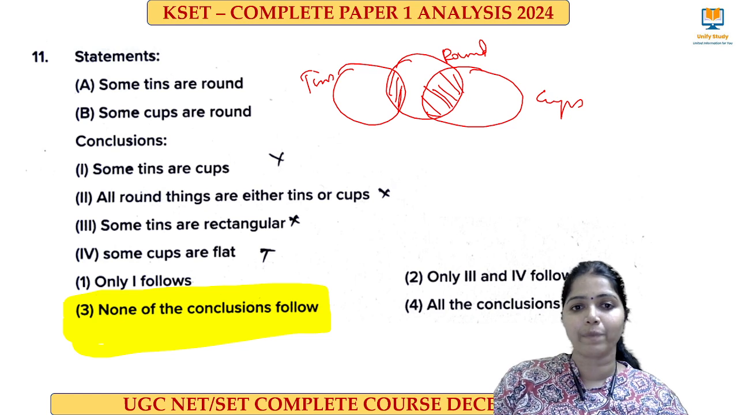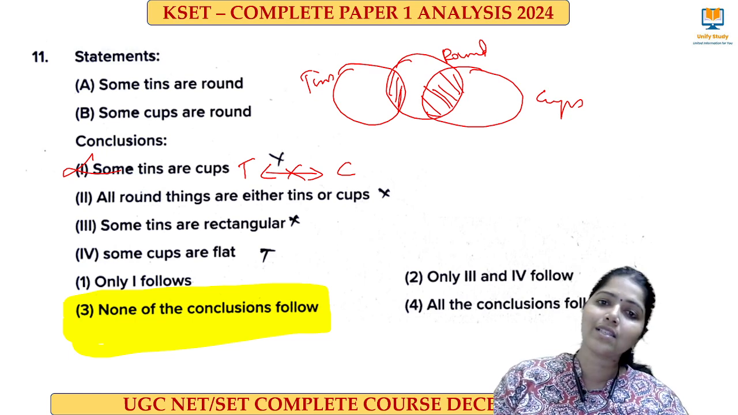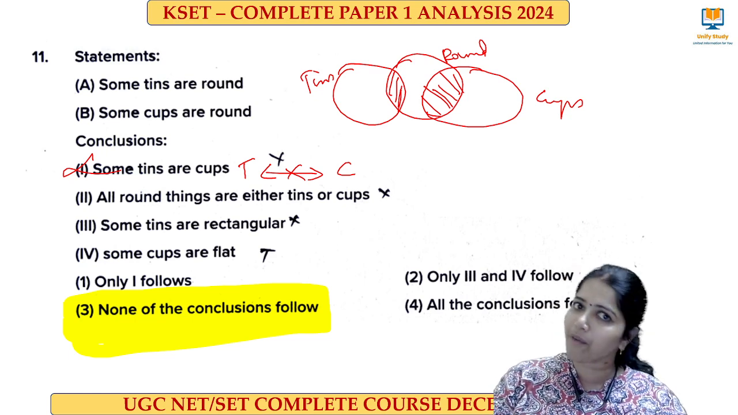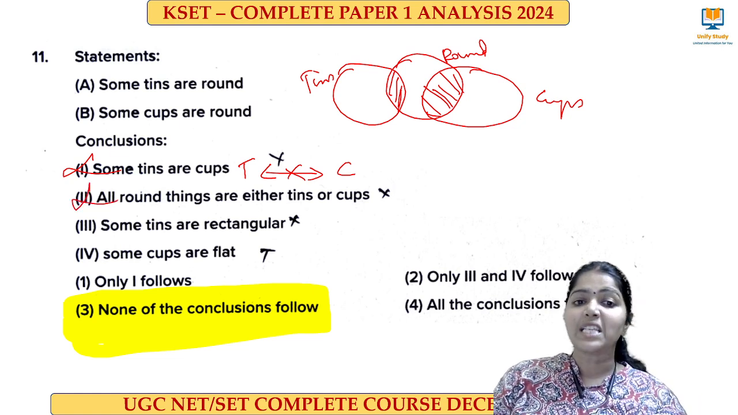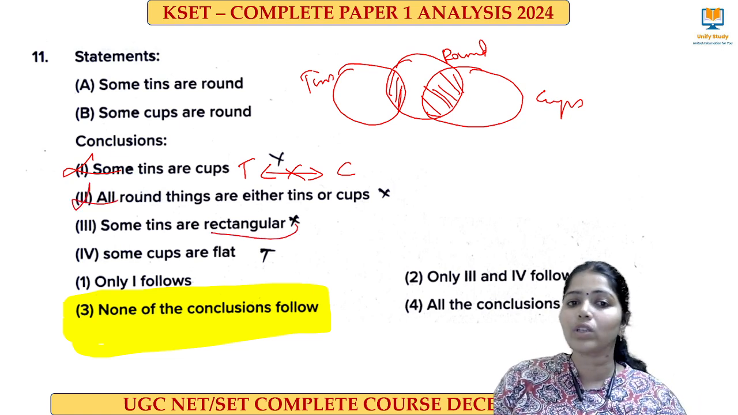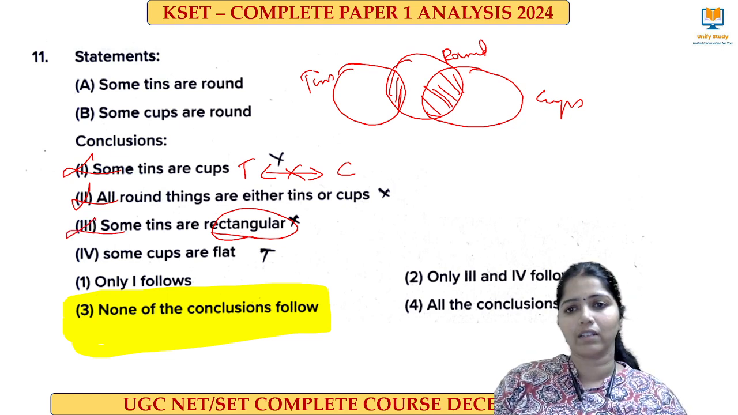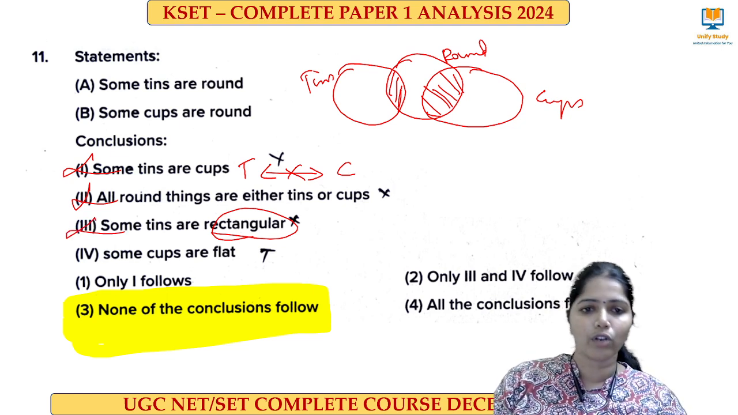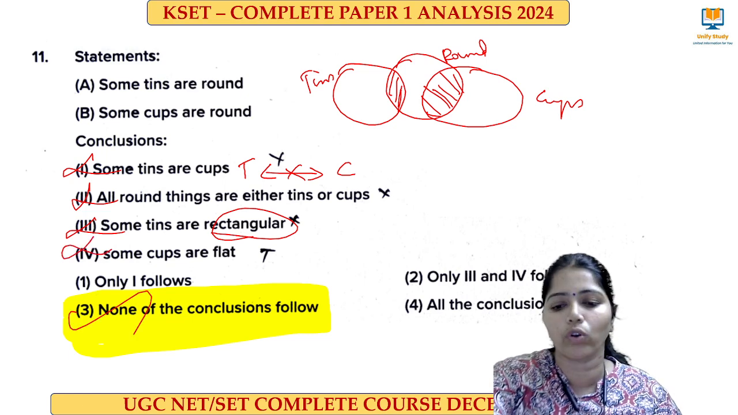Some tins are cups. No direct relationship between the tin and the cup, so this we can eliminate. All the round things are either tins or cups. No, only some of them are tins or cups, not all the round. So we can eliminate this. Some tins are rectangular. There is no term called rectangular. We can eliminate this. Some cups are flat. No term is flat. So we can eliminate this. So none of the conclusions follows here.